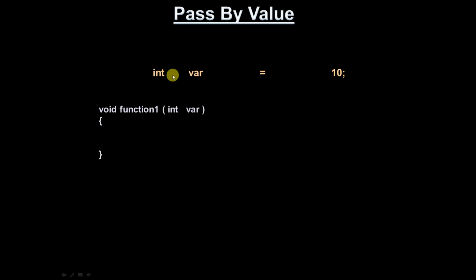This left hand side syntax has to be present in the function definition, and whatever is there on the right hand side has to be present in the function call. Function definition has the left hand side syntax, and function call has the right hand side syntax, something like this. Right, so that's about pass by value, and the limitation.